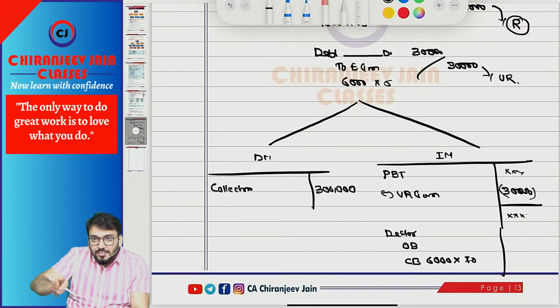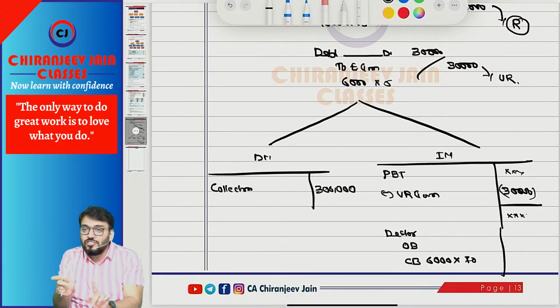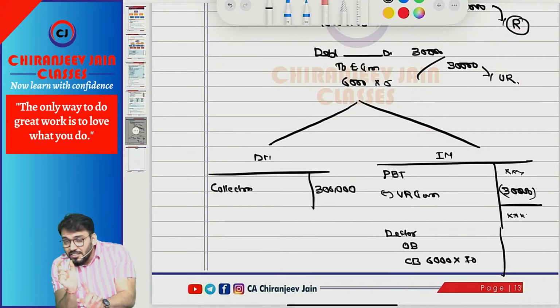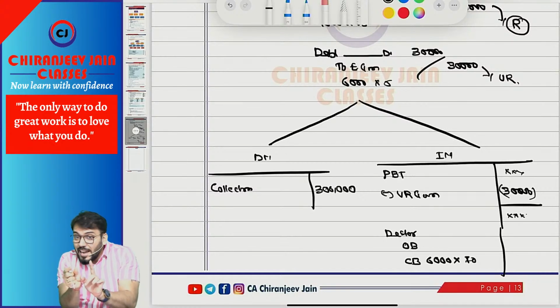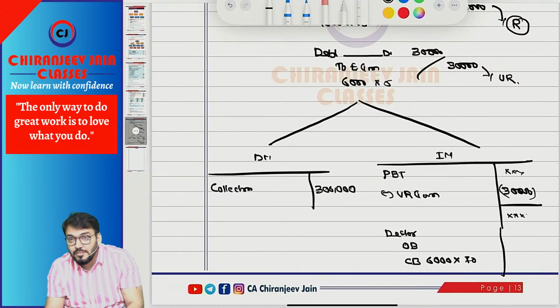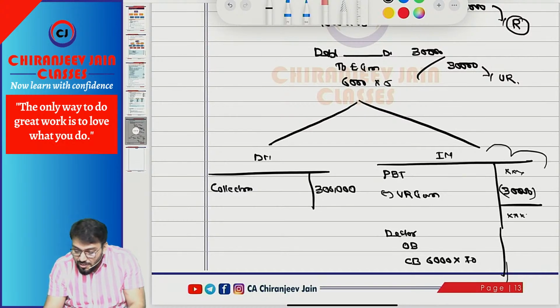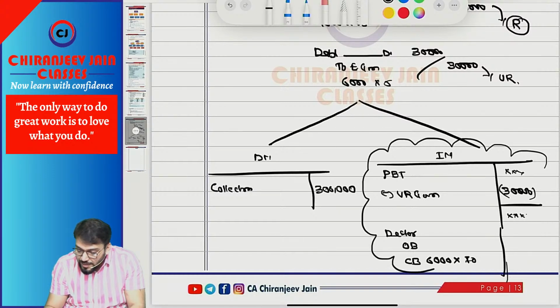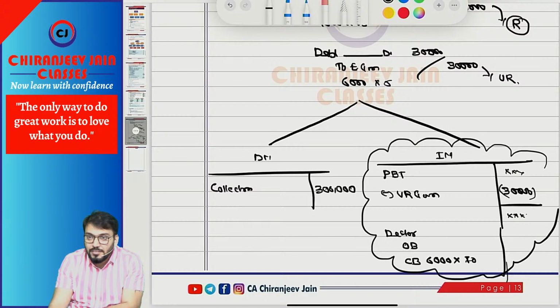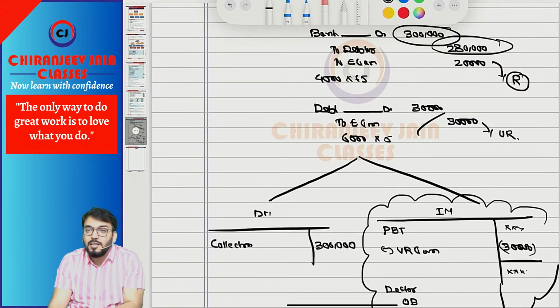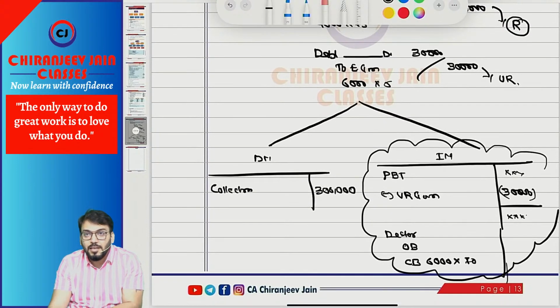So for comparing to find out working capital changes, take assets and liabilities at the original rate, not at the closing exchange rate. Understood this point? I have already explained this in the class. Till now no question has been asked from this point, but it can be asked. Chalega? Understood?